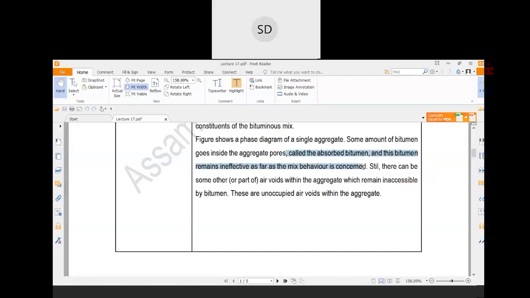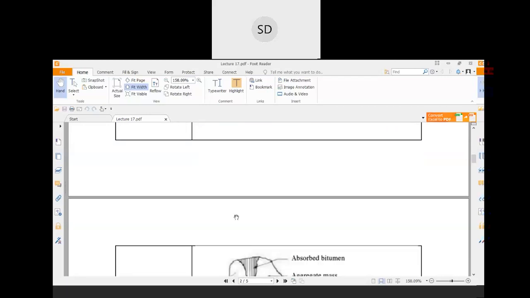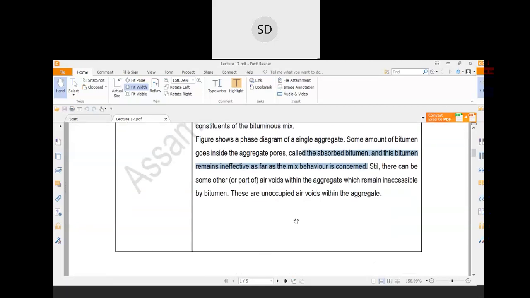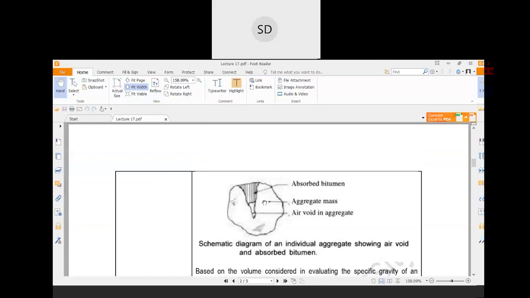So as we discussed, that absorbed bitumen does not affect the mix properties or mix volumetrics of that aggregate bituminous mix, because it's already absorbed by the aggregate particles, and this particular portion of the bitumen doesn't have any effect on the mix volumetrics. Still there can be some other air voids within the aggregate which remain inaccessible by bitumen. These are unoccupied air voids in the aggregate.